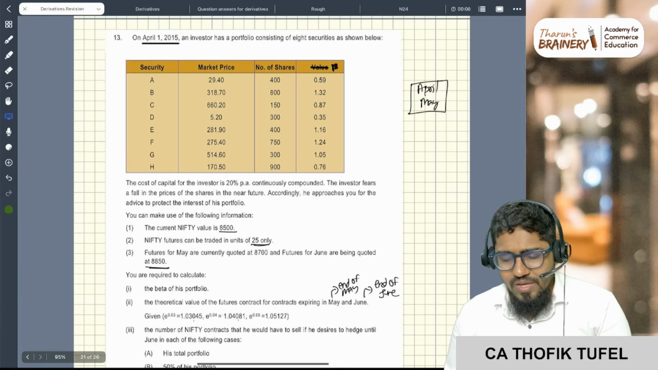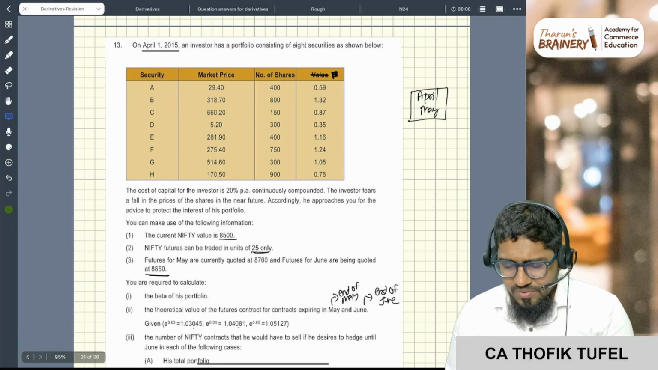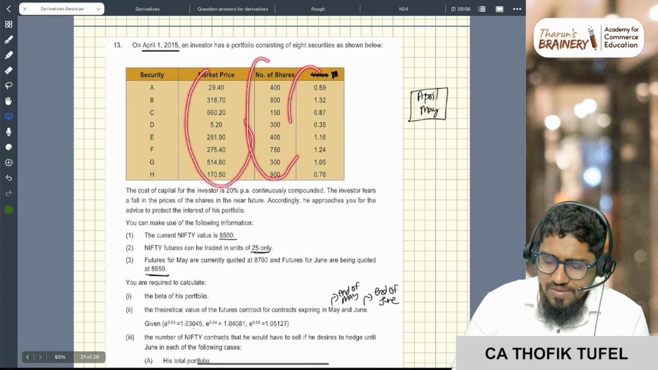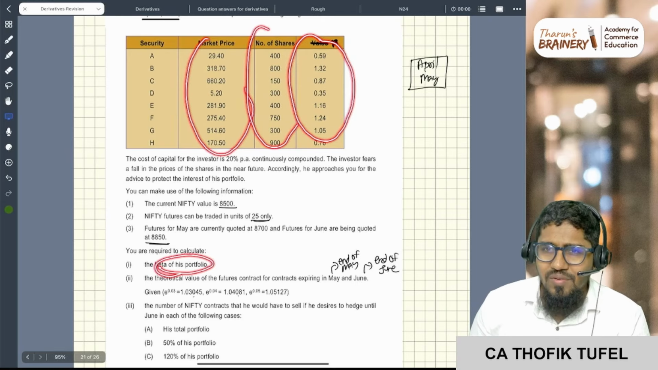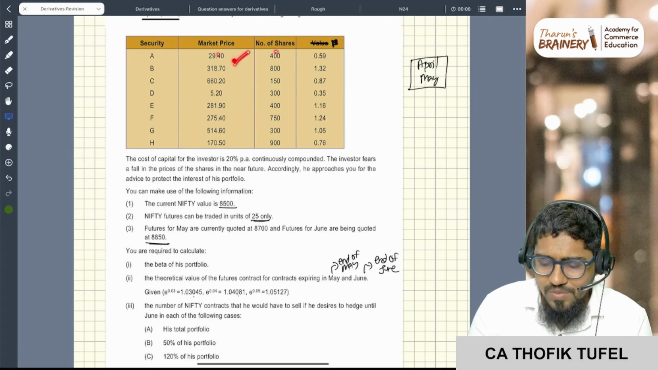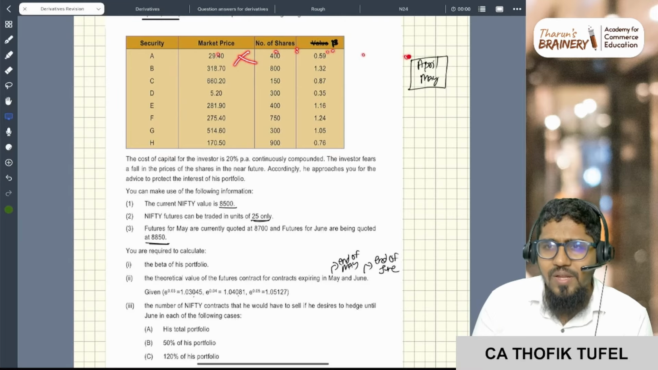Now see one more question, okay? Again, a similar question, okay? See, market price, number of shares and values are given. So through this, first they will ask beta for the portfolio. Now it is very easy. Market price, number of shares, multiply to get value. Value into weight into beta, weighted beta.